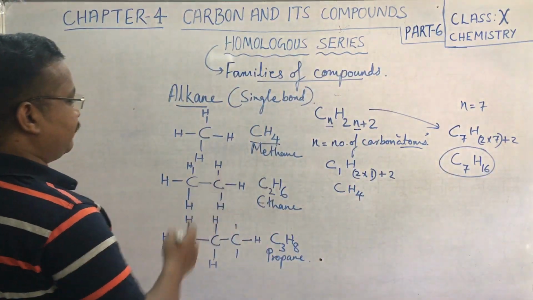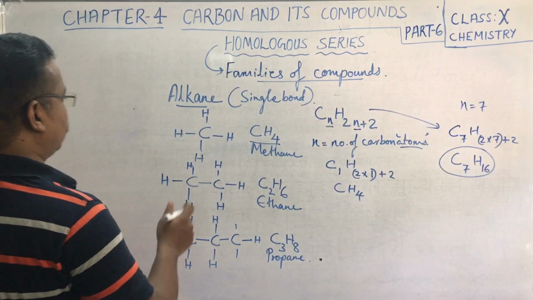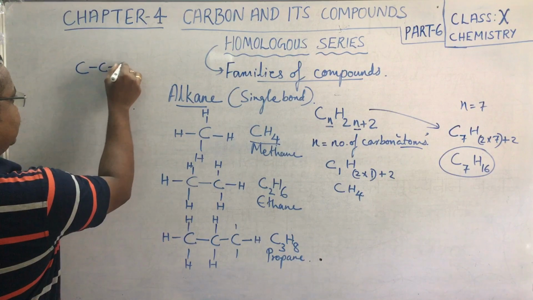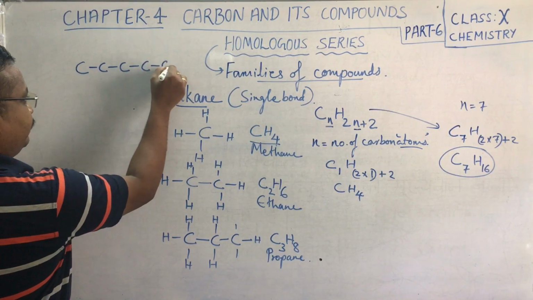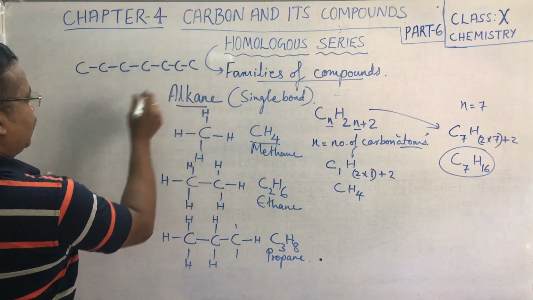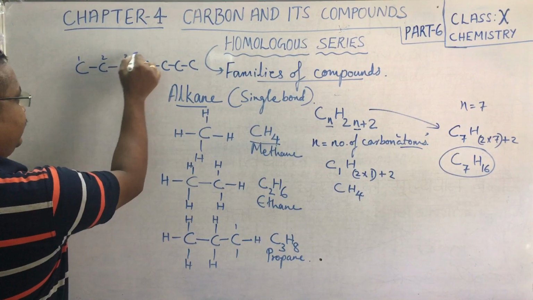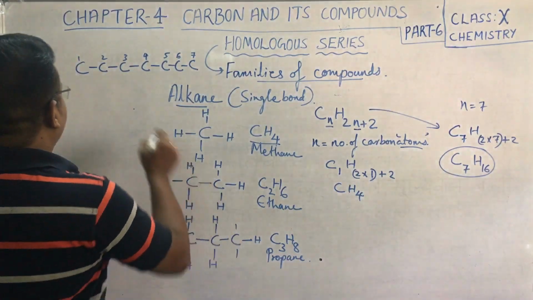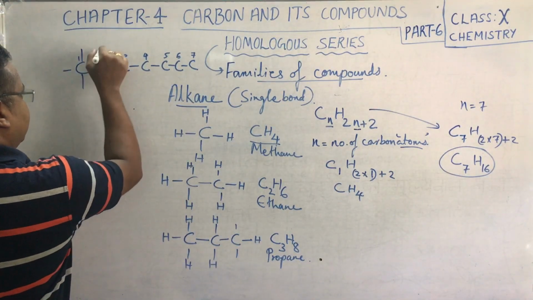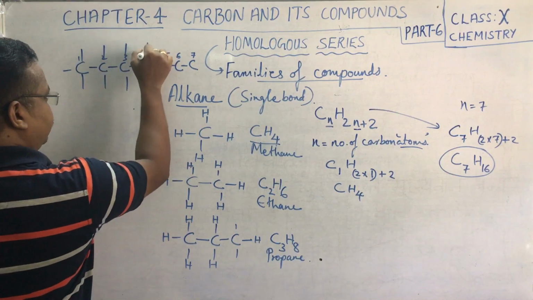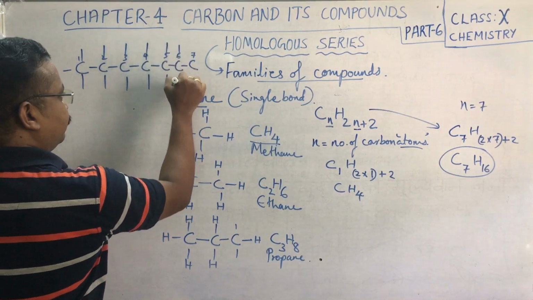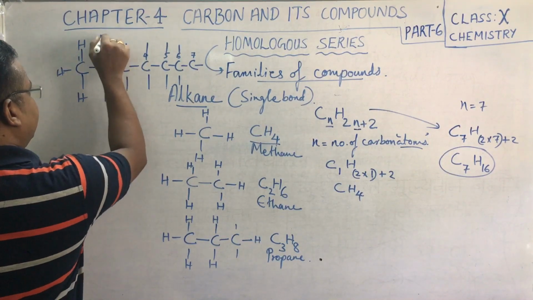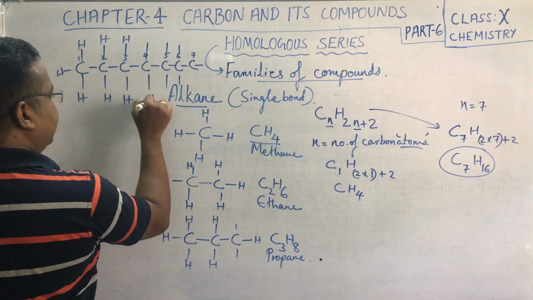Let us find out whether that is correct or not. We write down 1, 2, 3, 4, 5, 6 and 7 carbon atoms. Now if you join all the valencies of the carbon with hydrogen, every valency is filled up with hydrogen atoms.